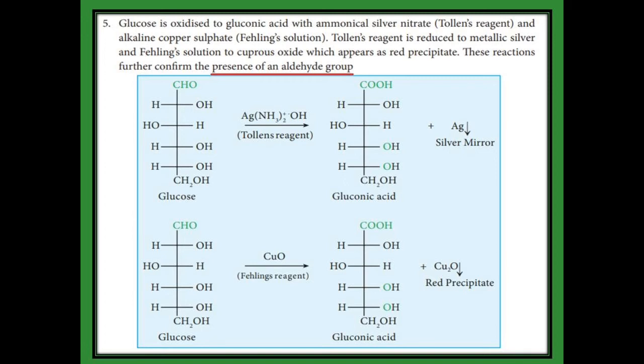Further, we are going to confirm the presence of the aldehyde group by two reactions. One is Tollens reagent, another one is Fehling solution. What does Tollens reagent mean? It is an ammoniacal silver nitrate. When glucose, which contains an aldehyde, is treated with ammoniacal silver nitrate,